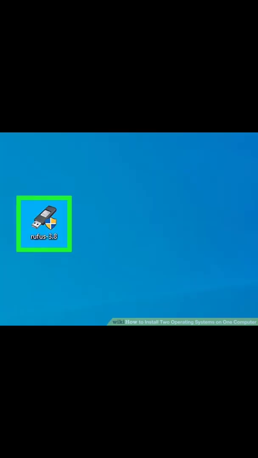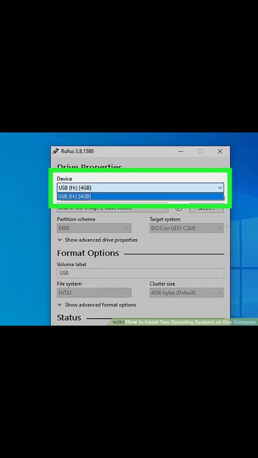Step 6. Open Rufus. It has an icon that resembles a USB flash drive. Click the Rufus icon in your Windows Start menu to open Rufus. Step 7. Select your USB flash drive. Use the drop-down menu below Devices to select your USB flash drive.